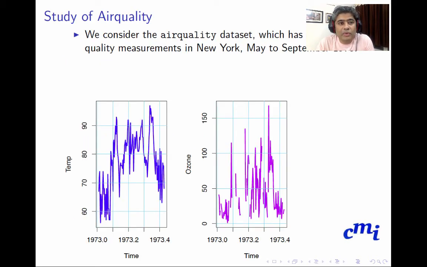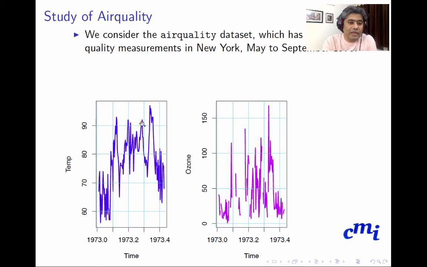We would like to do a study, or application, of air quality data. We consider the air quality data set, which is a daily air quality measurement in New York during May to September, the summer season of 1973. Now this is the temperature.